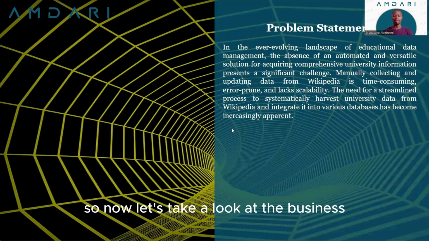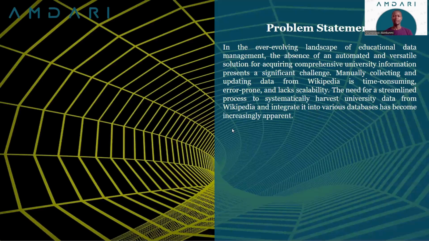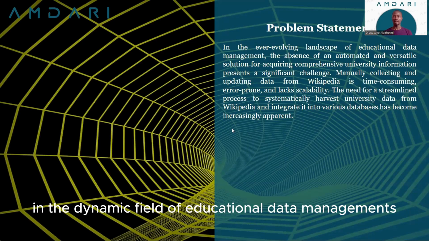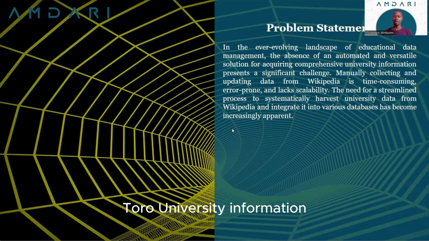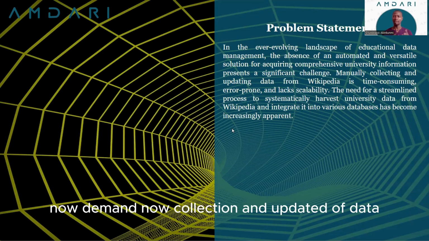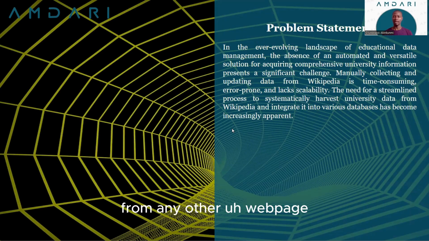Now let's take a look at the business problem statement. In the dynamic field of educational data management, the lack of an automated and adaptable solution for obtaining thorough university information poses a substantial challenge. The manual collection and updating of data from Wikipedia or from any other web page is not only time-consuming, but also prone to errors and lacking scalability.